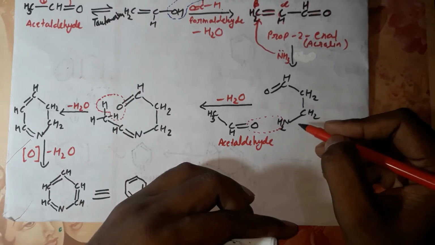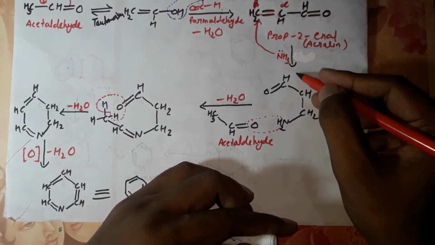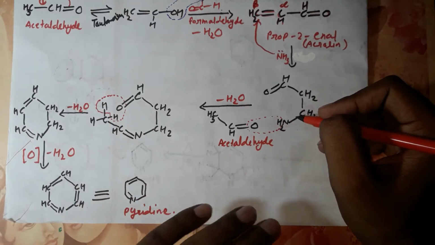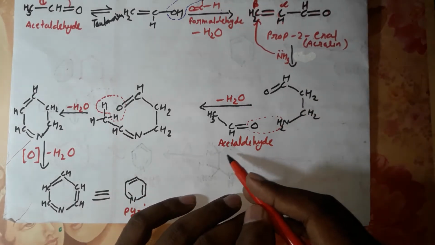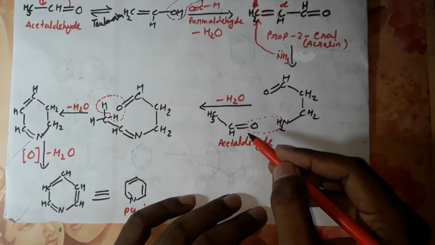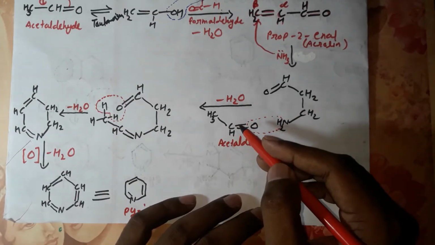In the next step, it will form this intermediate, and this intermediate will react with acetaldehyde again and release a water molecule. So this one is the acetaldehyde molecule.